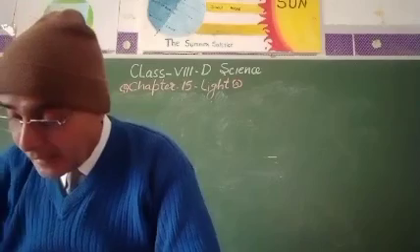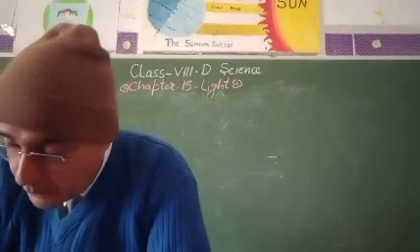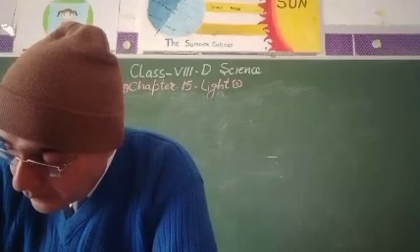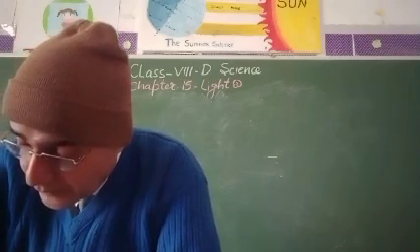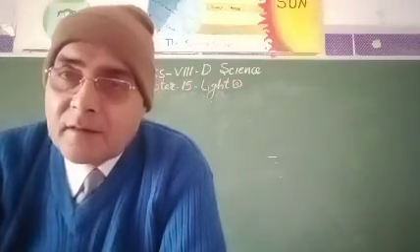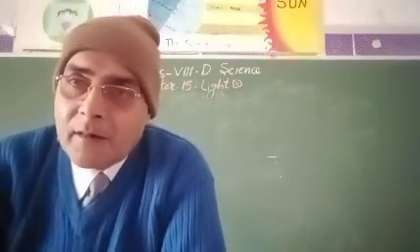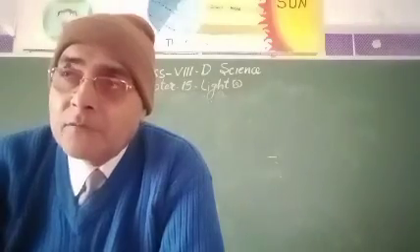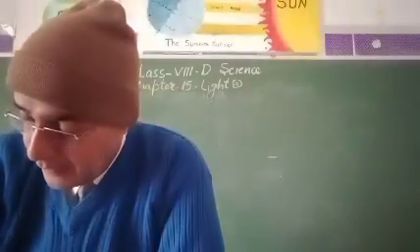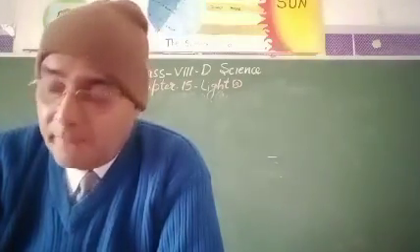One is myopic eye, means in myopia the myopic eye can see the nearer object clear, but is not able to see the object which is located far away from the eye. That is known as myopia.